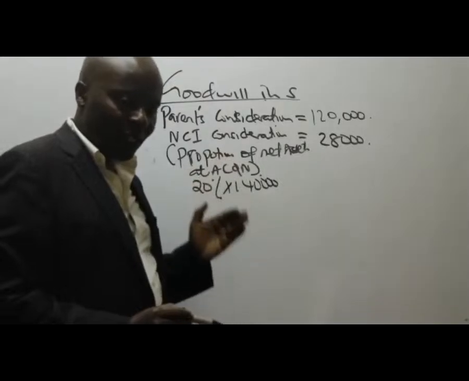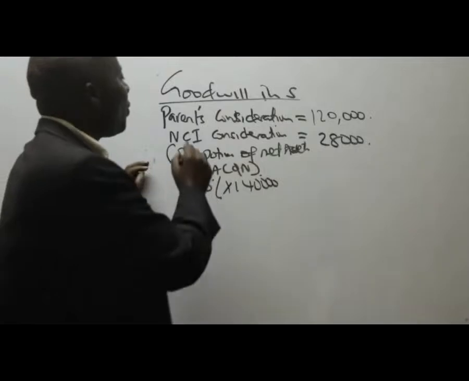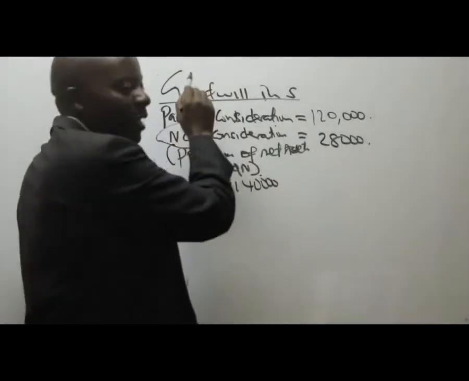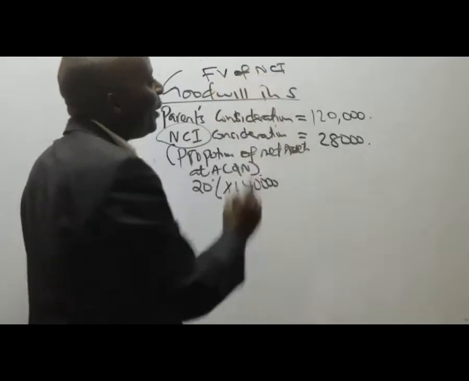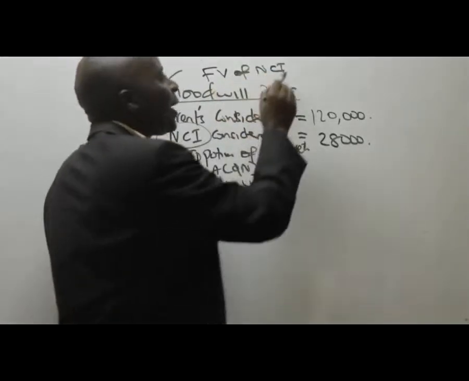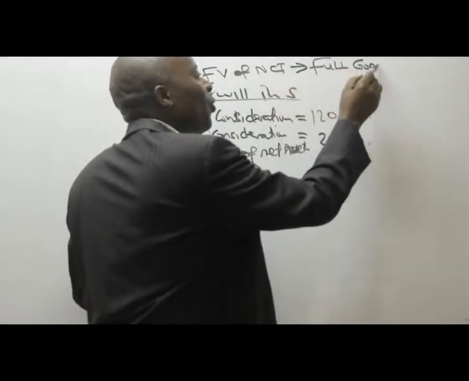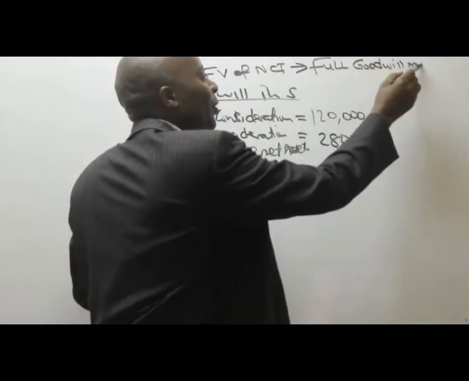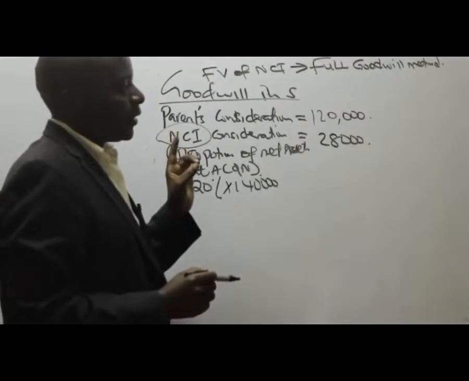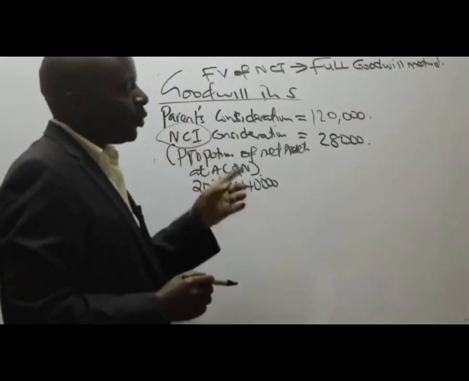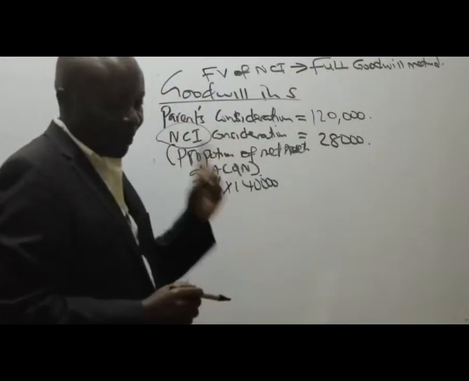Proportionate share. Is that now what we call full goodwill? Listen, whenever the fair value of NCI is given, then whatever method we'll be using is called the full goodwill method.